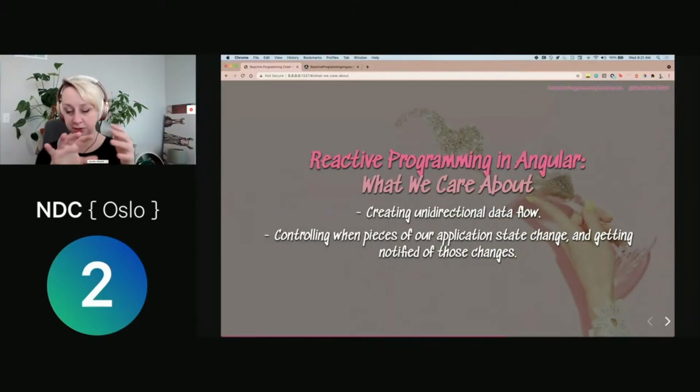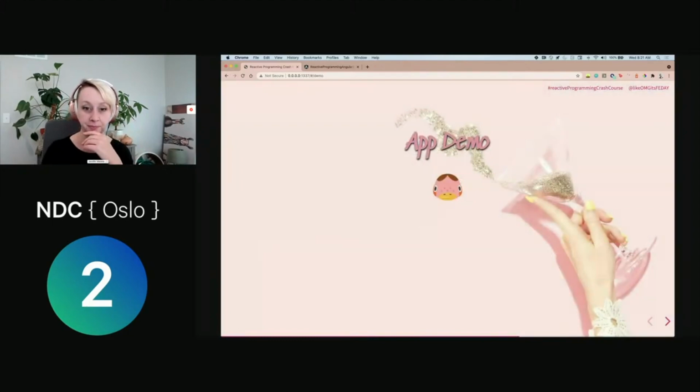So let's switch gears. Let's shift back to talking about just reactive programming in Angular, what we care about. We are going to focus on creating unidirectional data flow, and we want to control pieces of our application state change, and we want to get notified of that. So if we have the state of our program, we want to know what's happening, when that's going to happen, and then we can begin to define how we should be reacting to those changes.